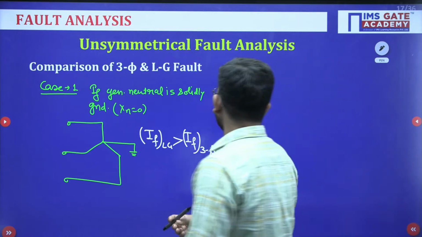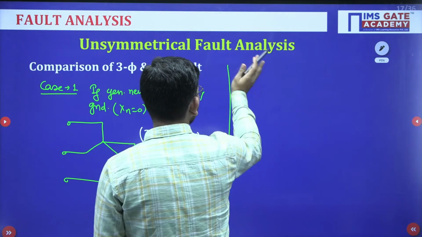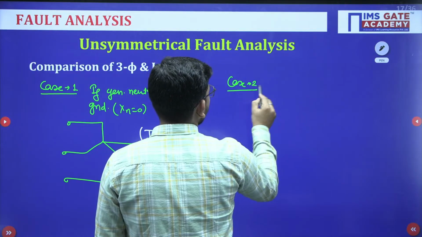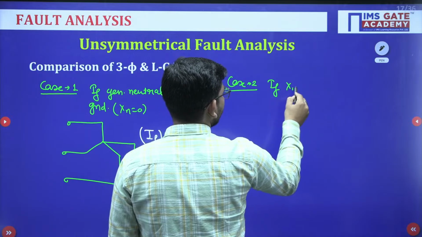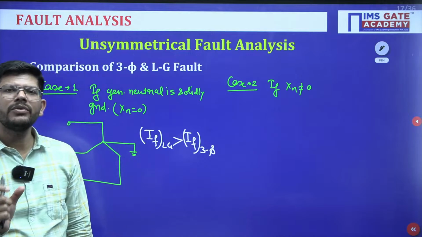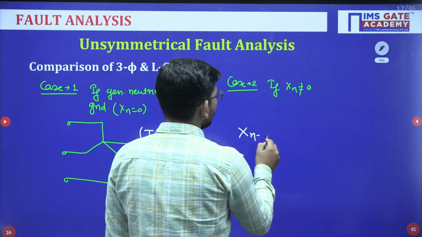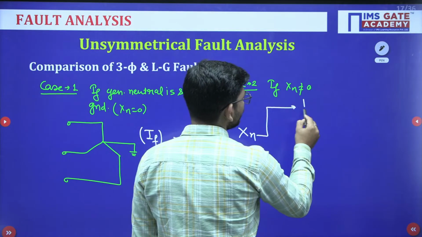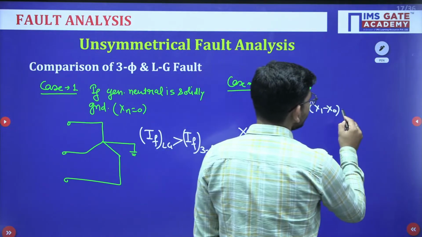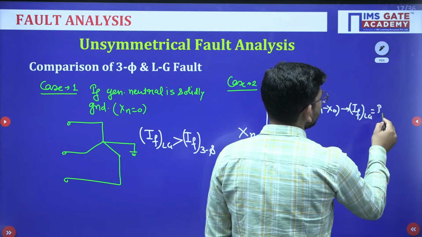Okay. Now let me discuss the second case. So in case number 2, what do we have? Let us suppose Xn is not equal to 0, means the generator neutral is grounded with some reactance. Okay, then we have certain conditions. Now Xn, if it is equal to 1 by 3 of X1 minus X0, in that case both the fault currents are equal to each other.